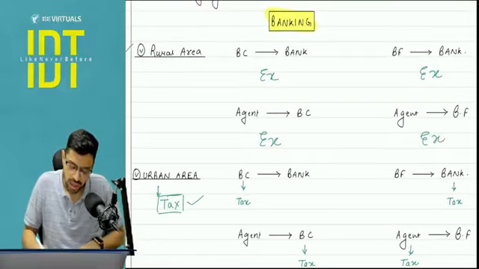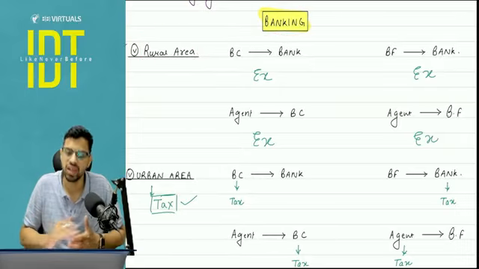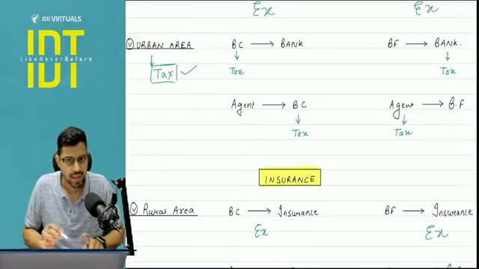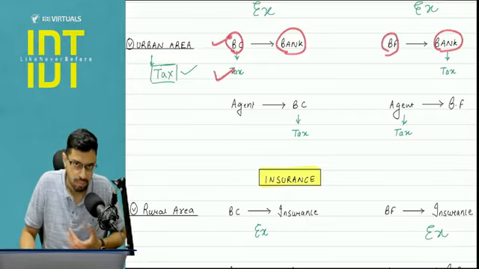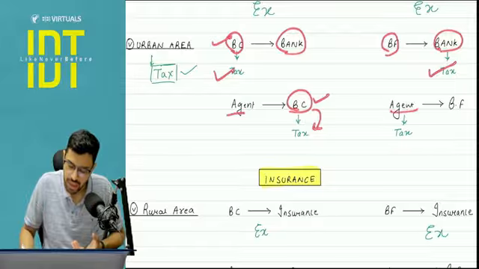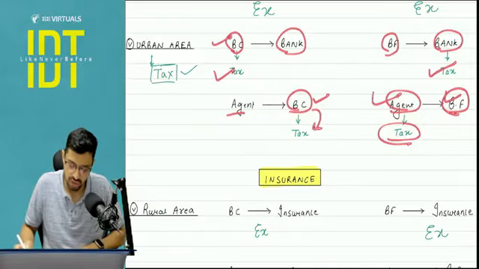Pay attention everyone. If it's a banking company and it's a rural area, you don't have to analyze anything. Everything is exempt. If it's an urban area, we are going to tax it. BC giving services to bank, BC can pay tax. He's conducting business, FCM. BF giving to bank, BF is not involved that much in the business, benefit of RCM, yes, given. Agent giving services to the BC, BC is paying tax, let him pay under RCM. Agent is giving services to BF, now BF is also a small guy, agent is also a small guy, let this be taxed under forward charge mechanism.